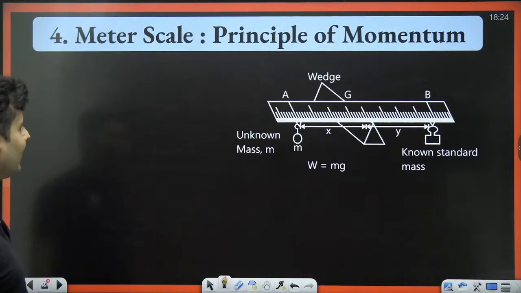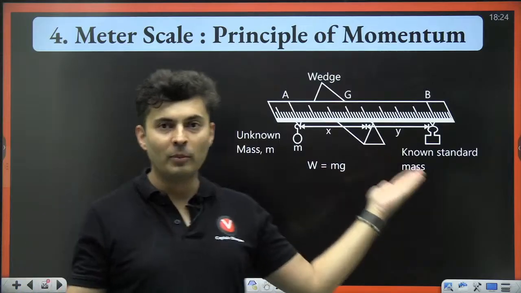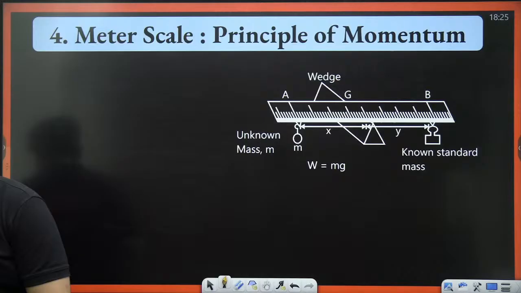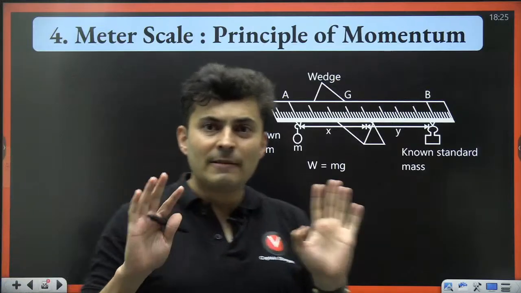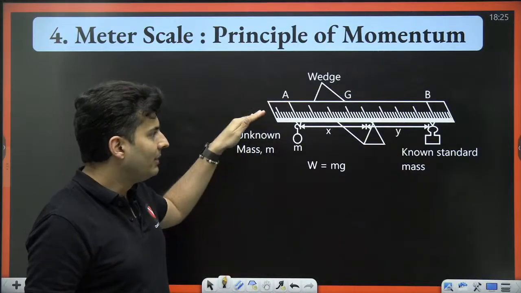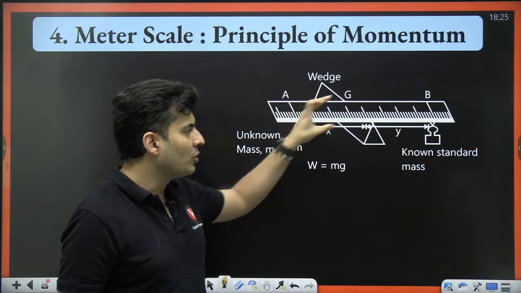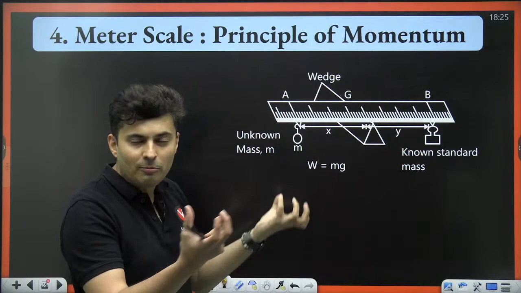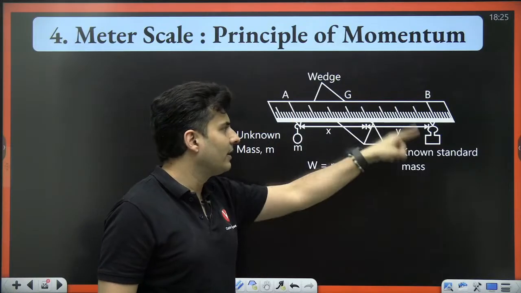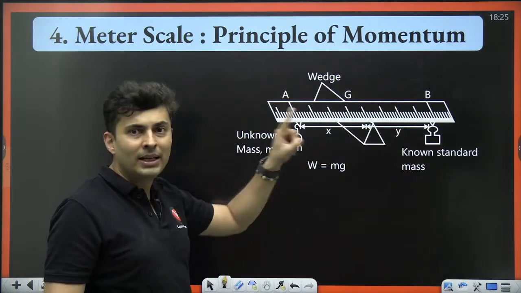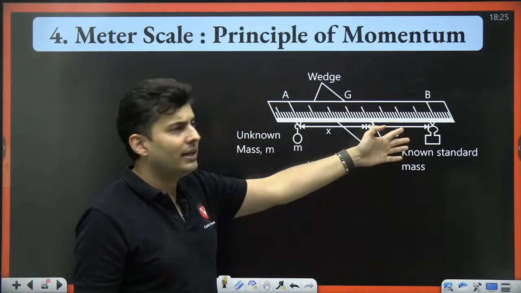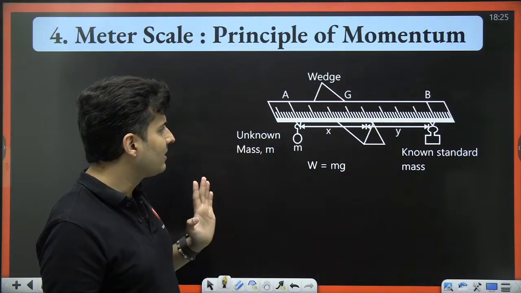Coming up on your screen is the meter scale and the principle of moments. In this, the simple funda of torque is used, nothing more, nothing less. You have a meter scale, a known mass and an unknown mass, and you balance the meter scale. Whenever it is balanced, you mark the readings, and then you can use the equation of torque to find the unknown mass, or the length at which it balances itself.